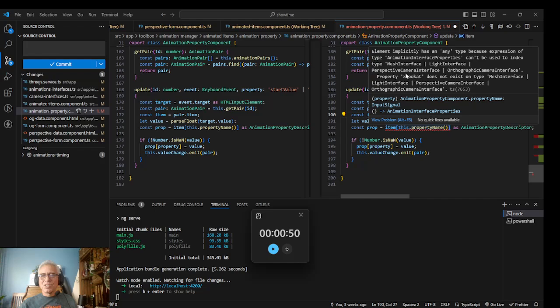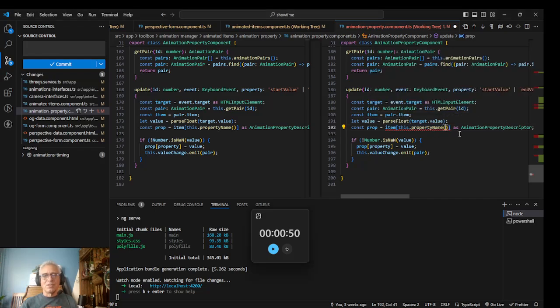I kind of wish they were able to tease out, or at least to say, hey, it doesn't exist on mesh interface. And then if I were to fix that, it doesn't work on light interface. But now it's just saying, hey, this whole set of ORed items, it doesn't exist in something in there. So it kind of left it on me to figure out. It took me a long time to realize, oh, okay, it exists for these two, but it doesn't exist for these two.